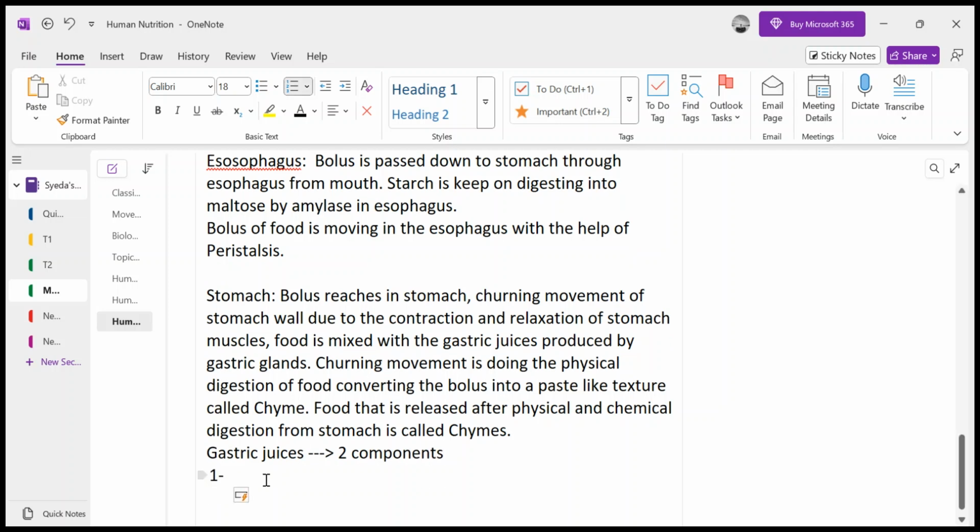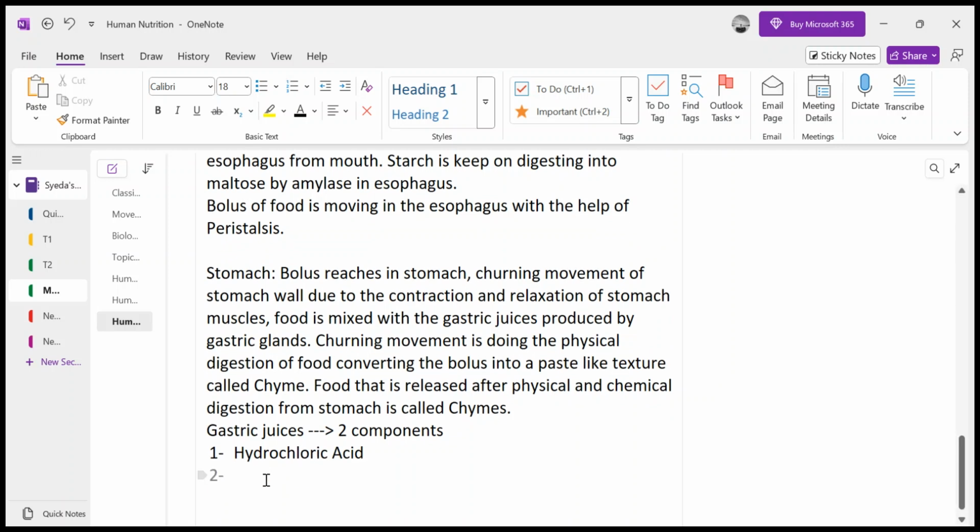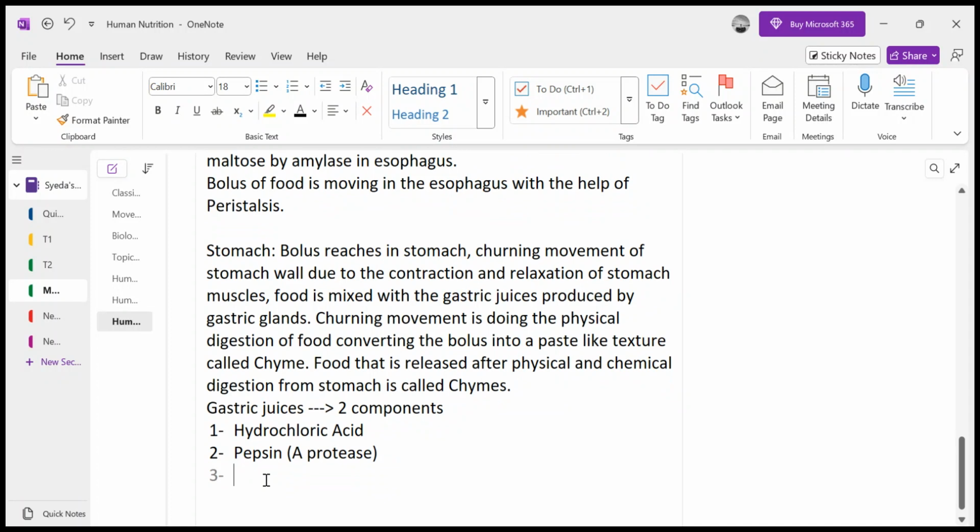Number one is hydrochloric acid, a concentrated hydrochloric acid, and second is the enzyme called pepsin. Pepsin is a protease, a proteolytic enzyme, an enzyme that digests proteins. So these are the two components of gastric juices which are doing their function. Now, what is the function of this hydrochloric acid?